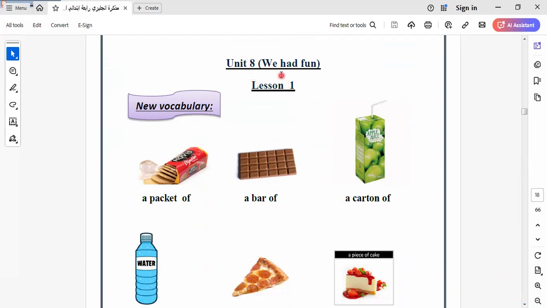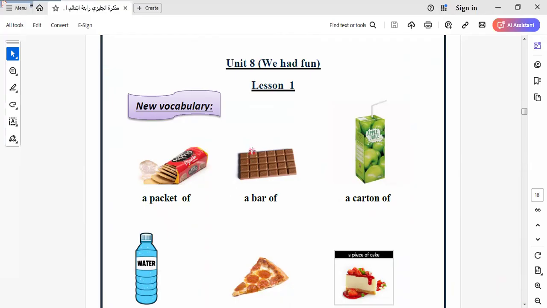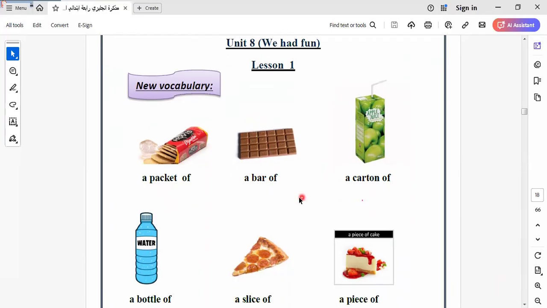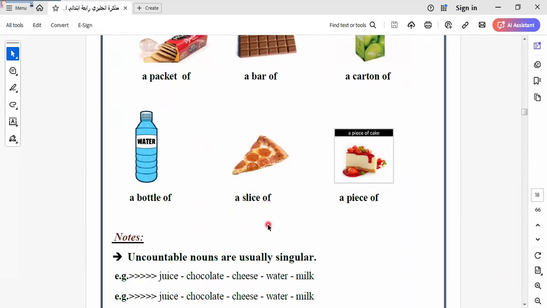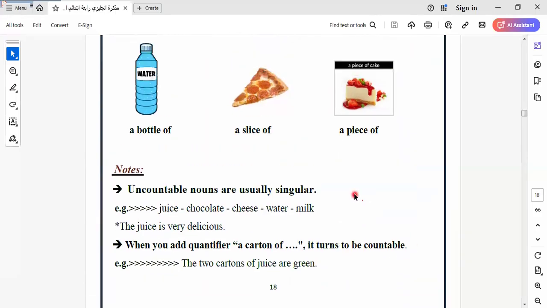Here in this unit we talk about we had fun. Let's go to here, we talk about quantifiers. Quantifiers means a pocket, a pair of, a carton, a bottle of, a slice, a piece. In this part, we talk about these idioms.